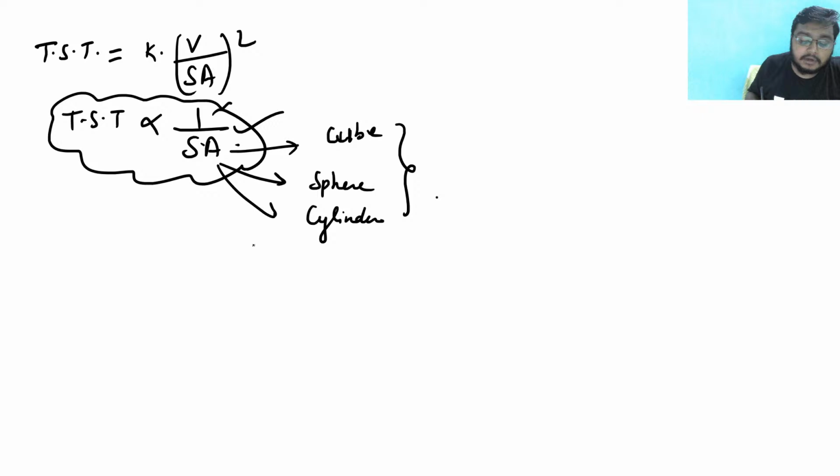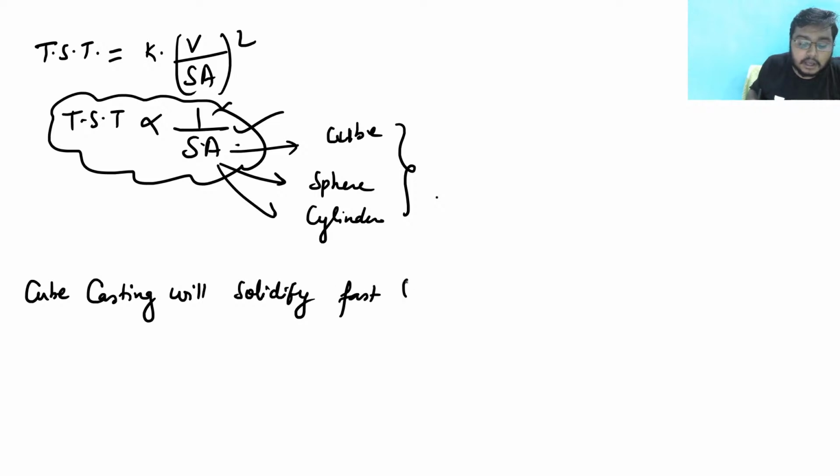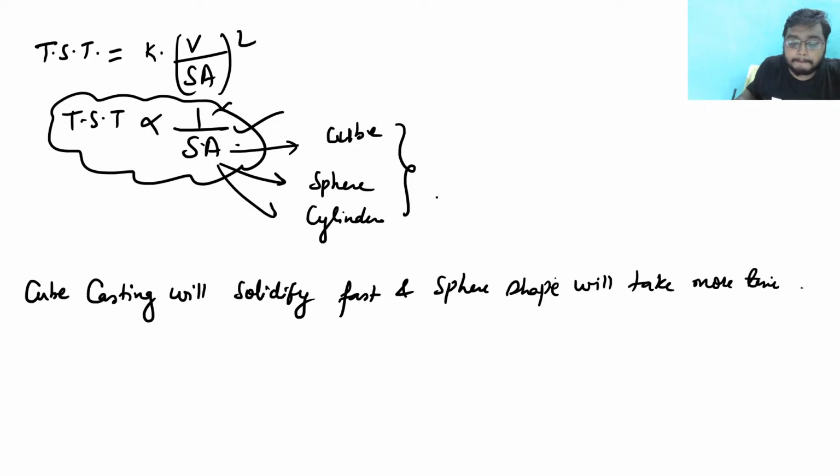And the result is that cube casting will solidify fast, and sphere shape will take more time. Let me write it here. Sphere shape will take more time than the cylinder.